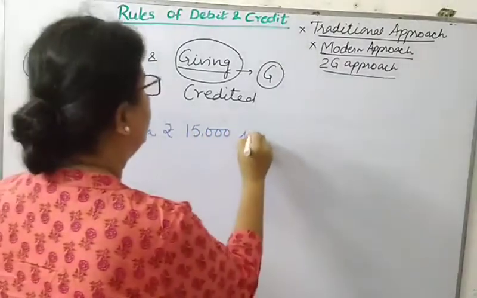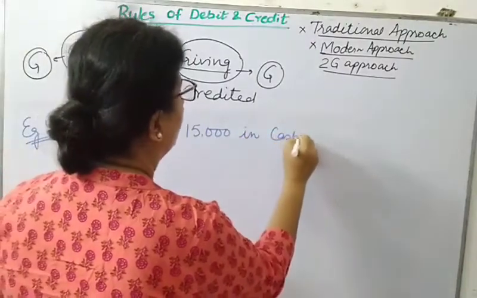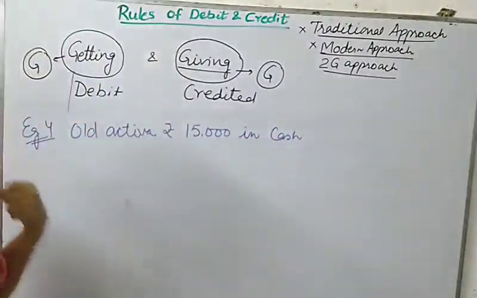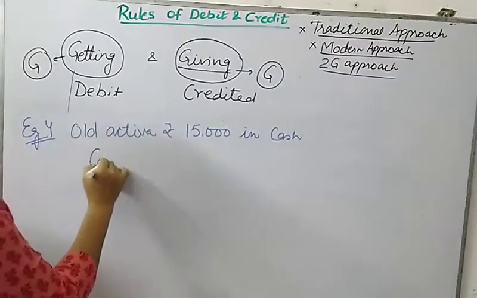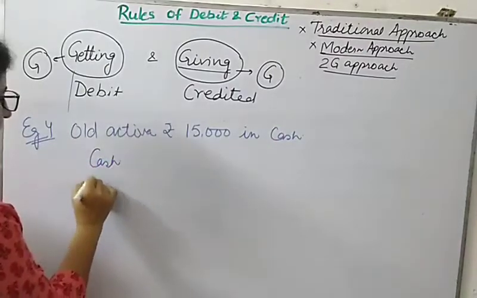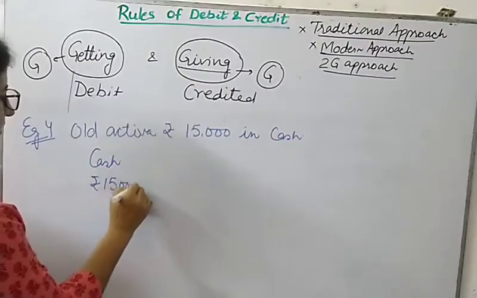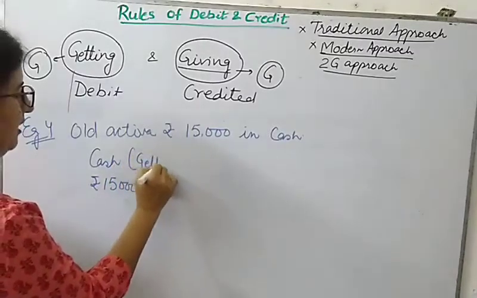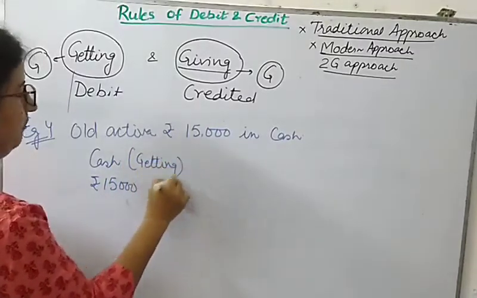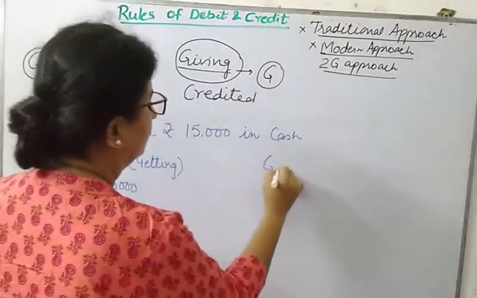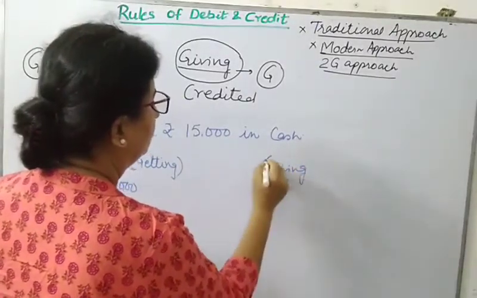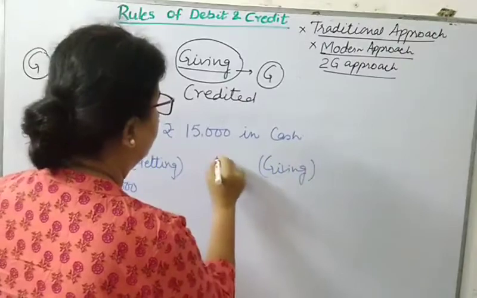And if I am selling this in cash, then what will happen? What am I getting? I am getting cash worth rupees 15,000 against this. This is what I am getting. And what am I giving? I am giving my Activa.